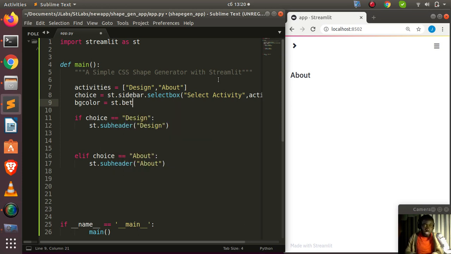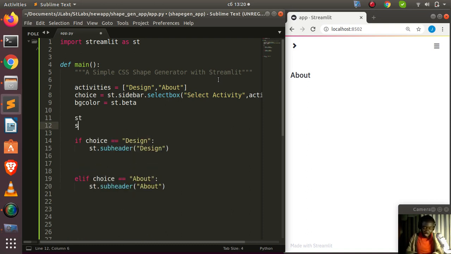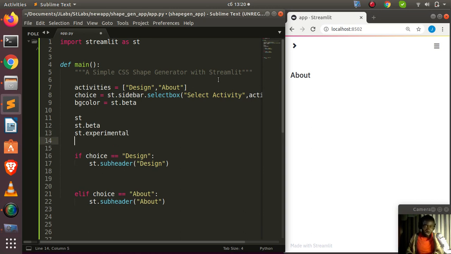It's going to be st.beta, right? We are using the new feature. So now this is the main workflow: you have the almighty st, then you have the st.beta, then you have the st.experimental. These are the three main stages. The new feature that you are working with is now in beta. After it has been approved, all the bugs have been removed, and it has been well vetted, it then moves to the st. And then there's also st.experimental. That is the basic workflow.